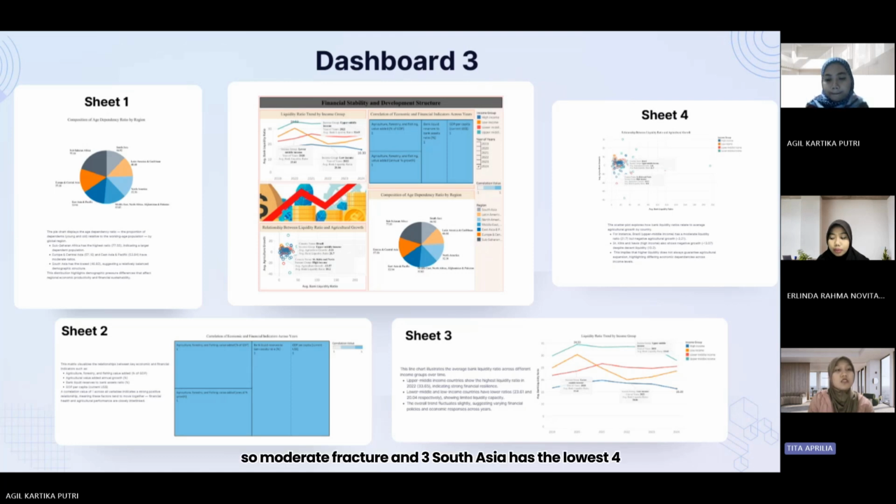And three, South Asia has the lowest at 46.92, suggesting a relatively balanced demographic structure. This distribution highlights demographic pressure differences that influence regional economic productivity and long-term financial sustainability.